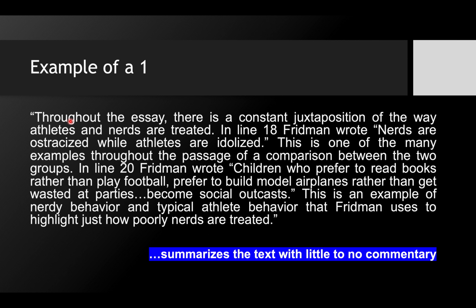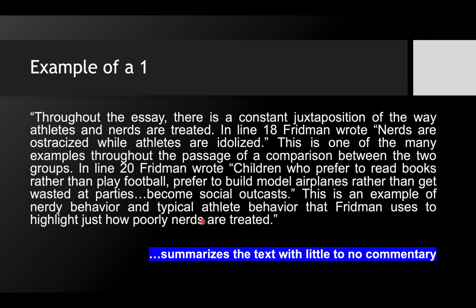Okay, here we go. Throughout the essay, there is a constant juxtaposition on the way athletes and nerds are treated. In line 18, Friedman wrote, "Nerds are ostracized while athletes are idolized." This is one of the many examples throughout the passage of a comparison between the two groups. In line 20, Friedman wrote, quote, "Children who prefer to read books rather than yada yada yada yada." This is an example of nerdy behavior and typical athlete behavior that Friedman uses to highlight just how poorly nerds are treated.